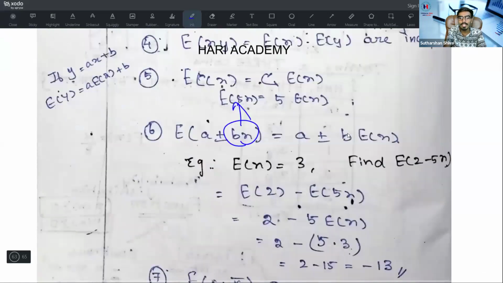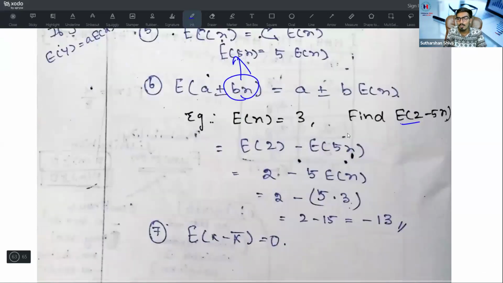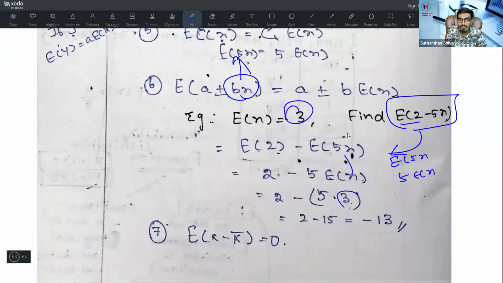E of x is equal to 3. E of 2 minus 5x. This problem may be tested for you. E of 2, we will write it because it is a given constant. 5x is given, so we will write 5 into E of x. E of x value is 3, so we will substitute 3. 3 fives are 15. 2 minus 15 is equal to minus 13.